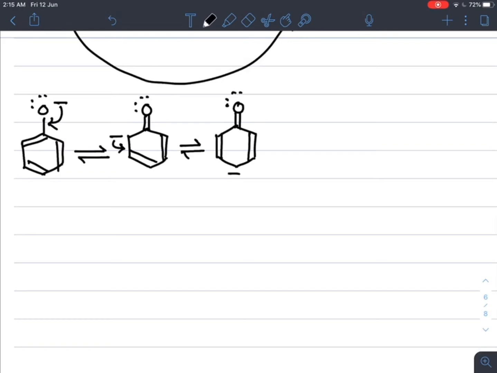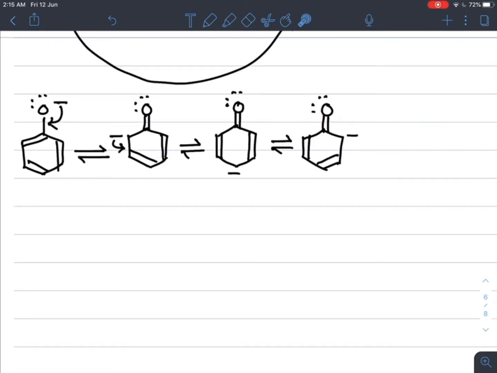We get the next resonating structure, with O and its two lone pairs doubly bonded with the benzene ring. Finally the negative charge shifts here and the double bond shifts again towards the oxygen.